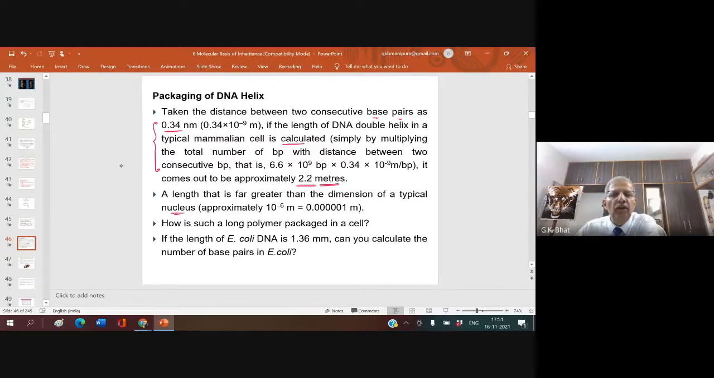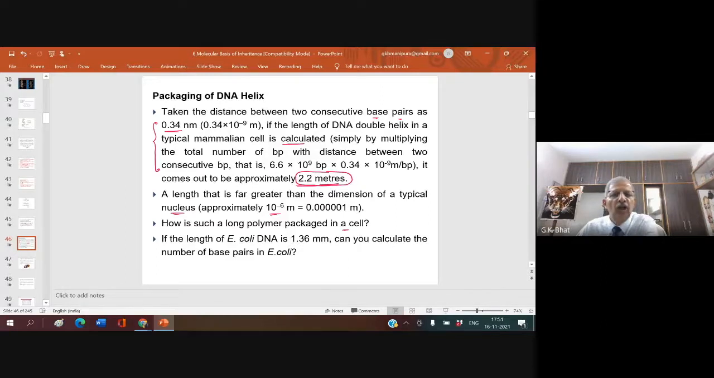If you look at a typical nucleus, this is the typical nucleus diameter. So how can such a big, long DNA be accommodated inside the nucleus? How can such a long polymer be packaged in a cell?